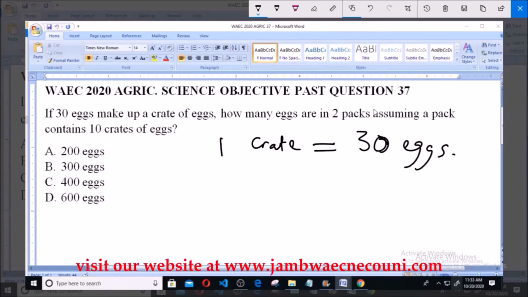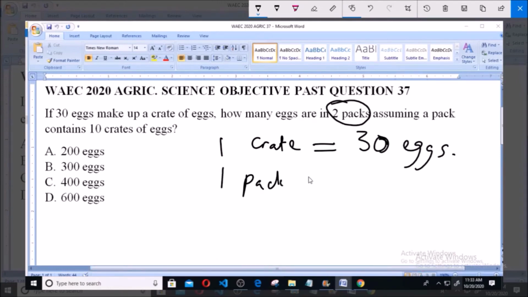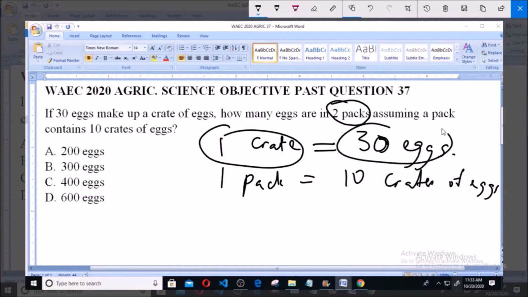And we are asked how many eggs are in 2 packs, assuming that 1 pack contains 10 crates of eggs. So we have to find the number of eggs in 2 packs of eggs. Now, we have been told that 1 crate contains 30 eggs. So first we'll get how many eggs are contained in 10 crates.